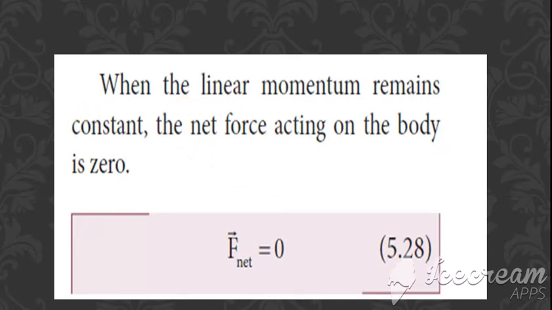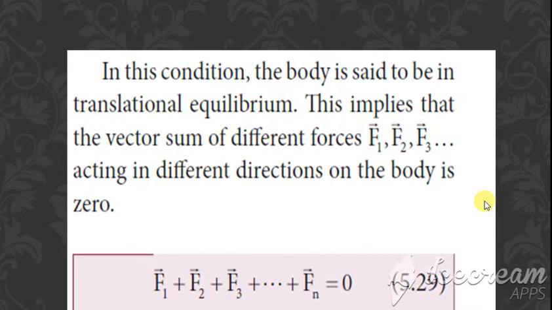When the linear momentum remains constant, we can say that the net force is zero. So we write it as F net is equal to zero. Clear? Next, when you consider the angular momentum to be constant, the net torque will be equal to zero. If all the forces are F1, F2, F3, etc. up to Fn, we can write F1 plus F2 plus etc. up to Fn is equal to 0, because net force is 0.